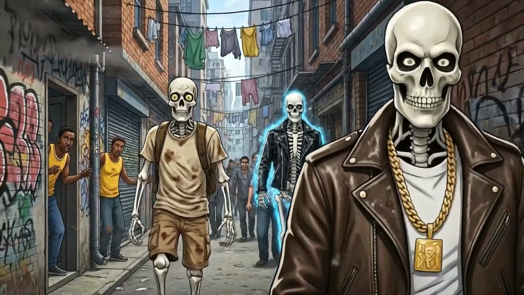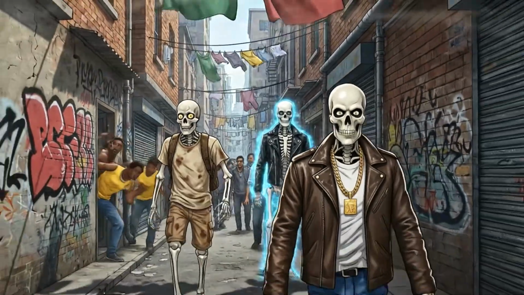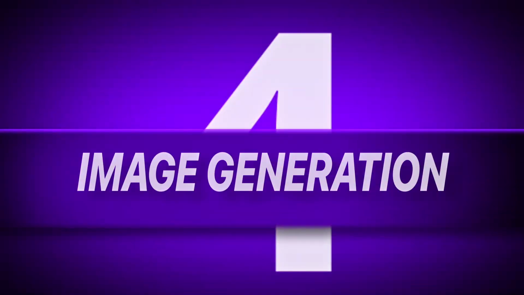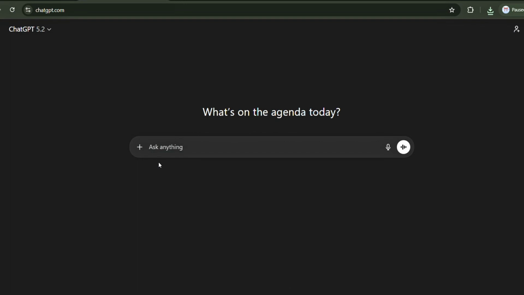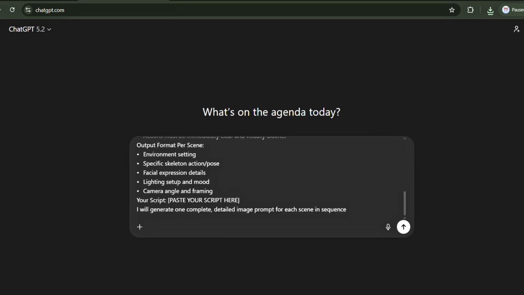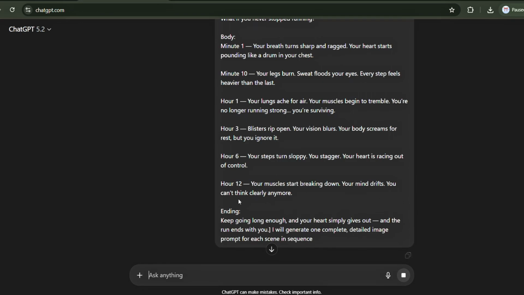Now for the moment you've been waiting for, creating your stunning skeleton visuals. Head to the prompts PDF and copy the entire image generation prompt. Then open a new chat in ChatGPT and paste it into the Ask Anything section. Here's the crucial step. Scroll through the prompt until you find the placeholder text that says paste your script here. Replace this with the complete video script you generated earlier. Once everything is in place, hit generate.